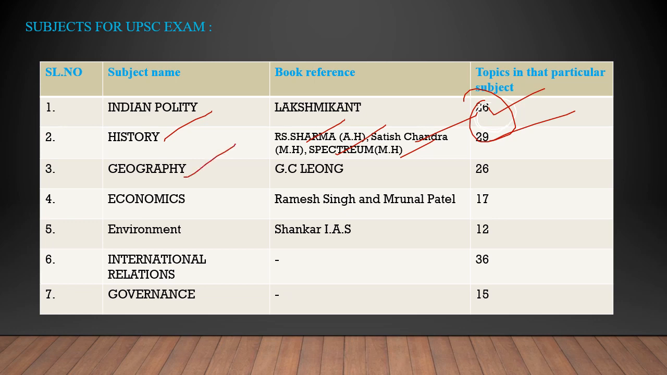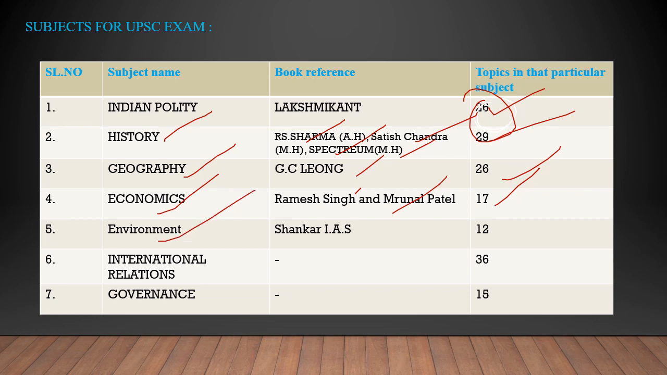Now the third is geography. For geography, it is GC Leong. We will discuss 26 topics in my lecture series. Next is economics. I will follow Ramesh Singh's book and Mrunal Patel's videos. In that, 17 topics, or 17 chapters, are very important. I will cover economics totally in these 17 chapters.